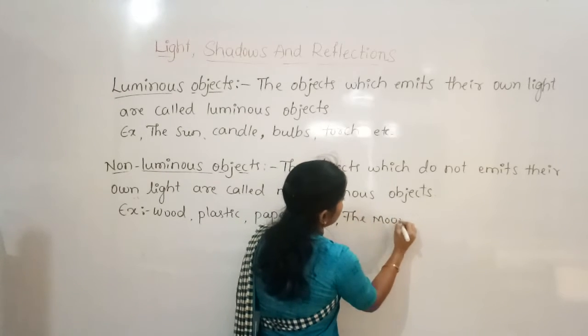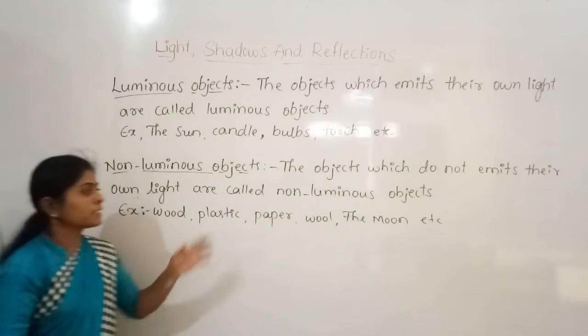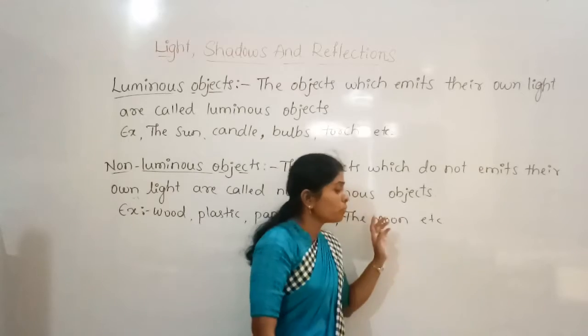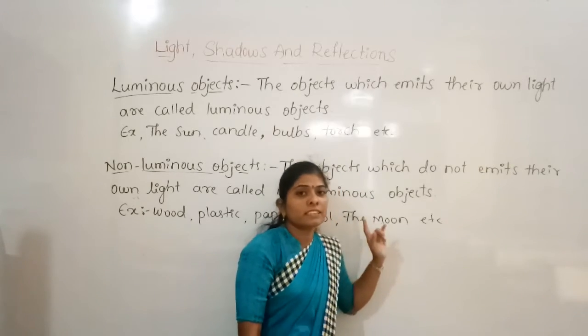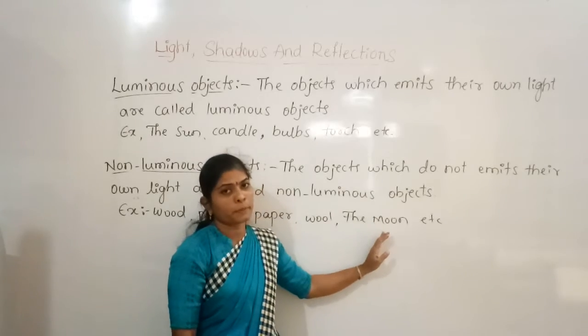The moon. Yes, the moon is also what? Non-luminous objects, because whatever the moonlight we are getting, that is just the reflection of the sunlight. It is not its own light.